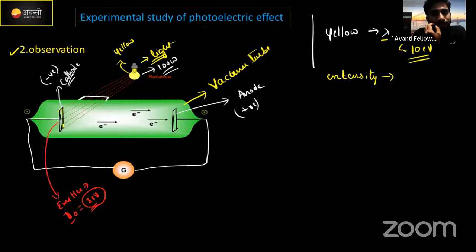It is simple. Okay, don't mug up this one. Intensity is nothing but brightness. In any bulb, how much light is coming out, that is the intensity. That's it. Simple, right? Frequency is nothing but energy. Intensity is nothing but brightness. Keep this in your mind.